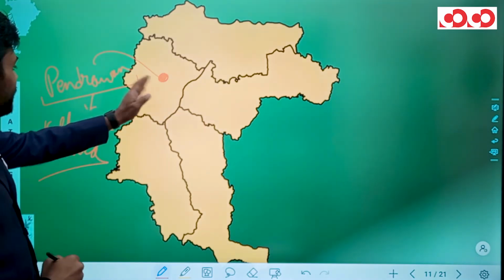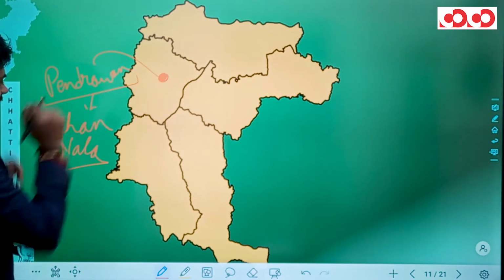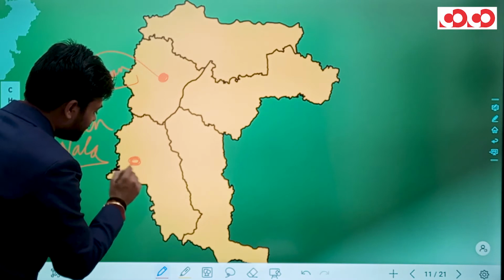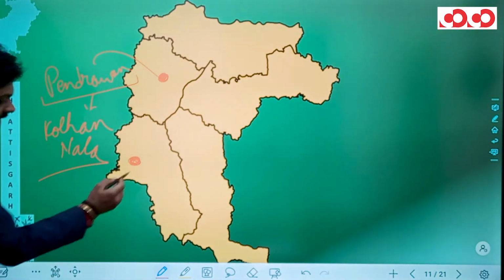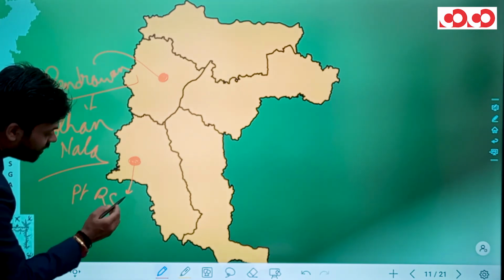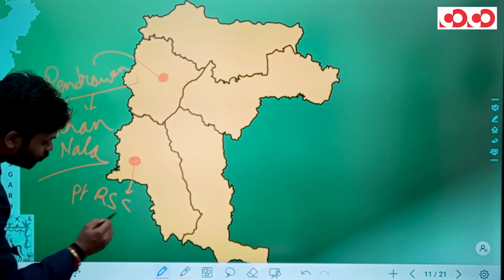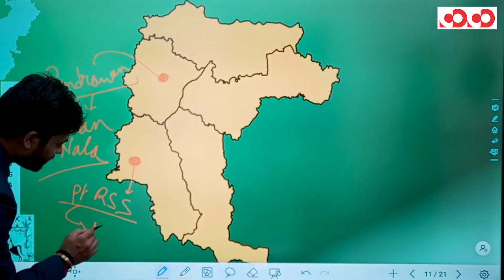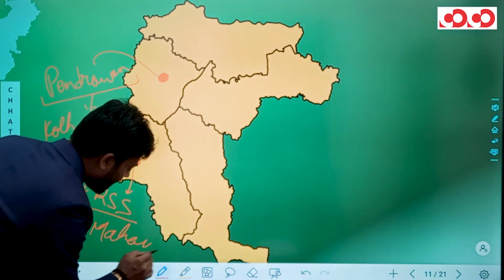So in Raipur, we have Pendravan reservoir. In the Dhamtari district, we have this Gangrel Dam, and the reservoir is known as Pandit Ravi Shankar Shukla reservoir, and this is situated over river Mahanadi.